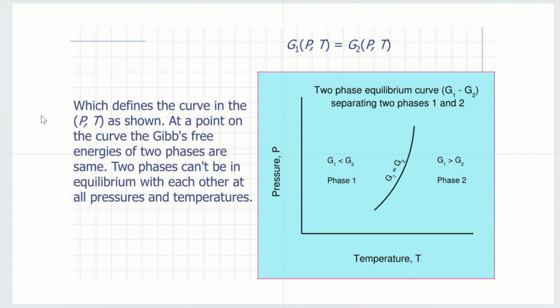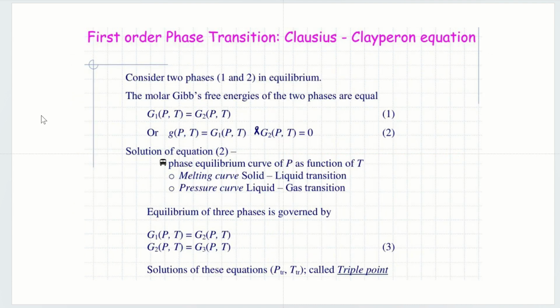You can also see the equilibrium curve dividing phase 1 and phase 2. If the Gibbs free energy G1 is less than G2, you will see phase 1. If G1 is greater than G2, you see phase 2. And when they are equal, you see the equilibrium curve, which defines the relation between pressure and temperature. At points on the curve, the Gibbs free energies of the two phases are the same. Two phases can't be in equilibrium with each other at an arbitrary pressure and temperature.